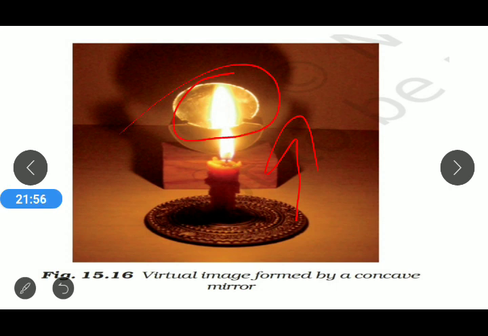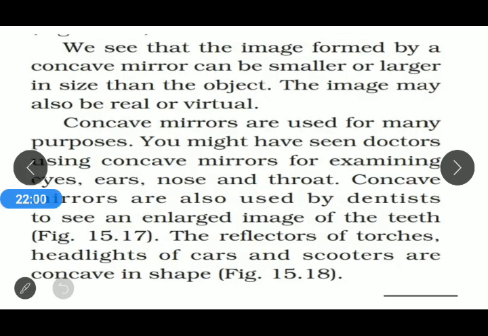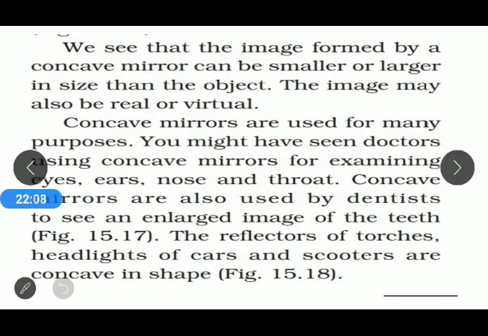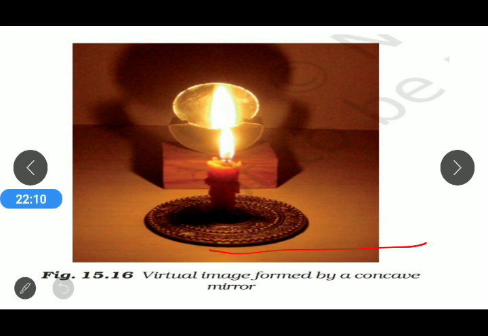In that condition we cannot get any image on the screen. That means when the candle flame is very near to the concave mirror, it forms a virtual image.